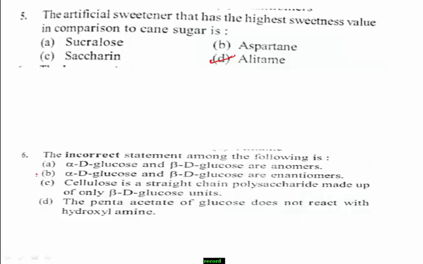If you want to write the structures of alpha-D-glucose and beta-D-glucose, see here, I write the Haworth structure.